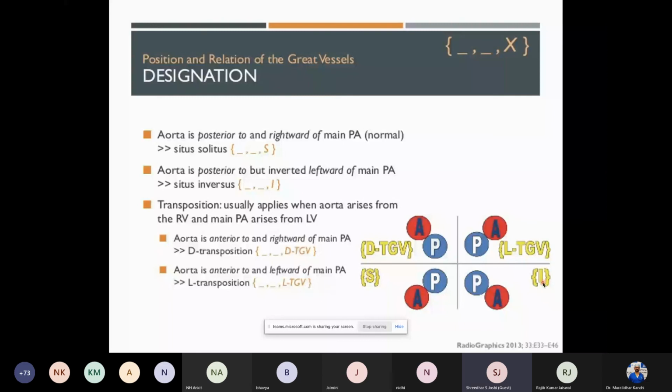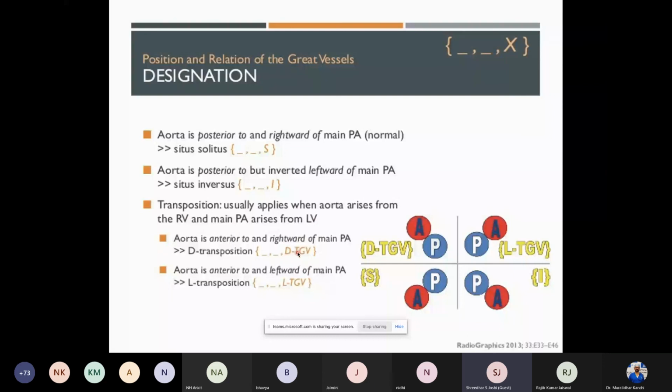So the connections are normal, but just that the aorta has gone to the left, whereas normally it is to the right and posterior. Transposition is usually when the great arteries completely switch over. The position of the aorta is taken by the PA and the position of the PA is taken by the aorta. So this is classically called transposition. There is a complete change in the position. It applies when the aorta arises from the RV and the main PA arises from the LV.